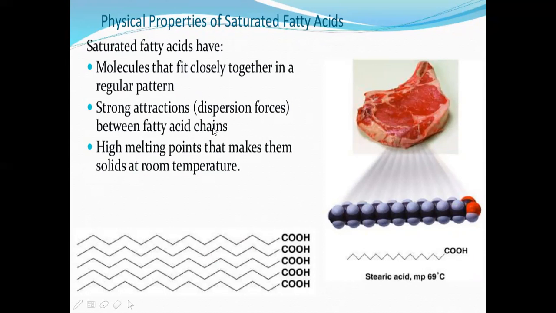There are strong attractions between fatty acid chains. They are closely packed because they are solids at room temperature. That is the reason why they are solids at room temperature, due to these strong attractions. Due to these strong attractions, there is a high melting point that makes them solid at room temperature.